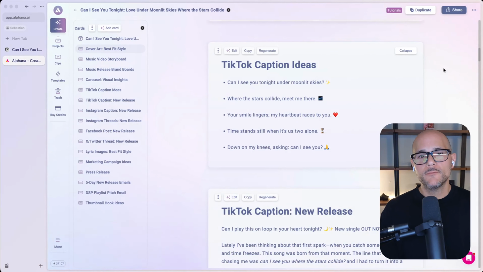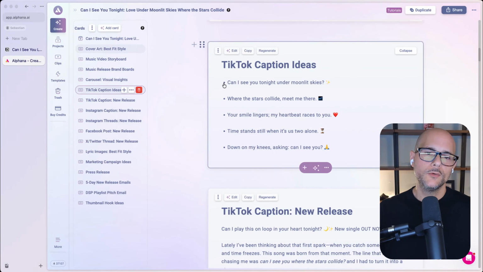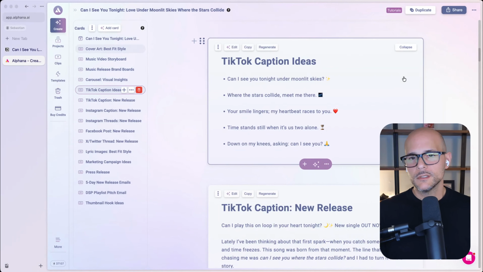All right, so if we keep going, now, what else do we need when we're putting out music, right? And putting out content? Sometimes you just need very simple caption ideas, right? Maybe you have a photo of yourself already as an artist. You've got a whole library of photos, but you just want to drop the photo, add the music behind it, and maybe you need a caption idea based on your lyrics. So what we're doing here is we're giving you a couple of those ideas that work more for TikTok. So let's look at a couple of these, right?